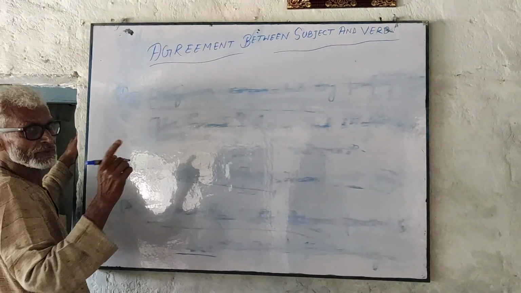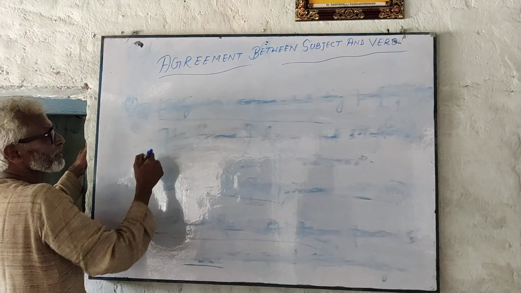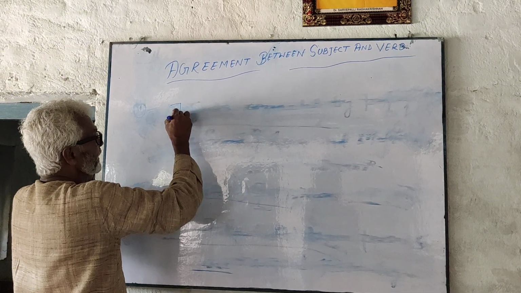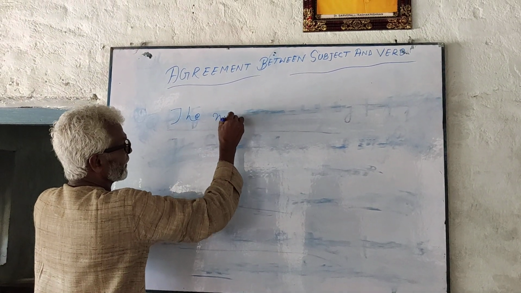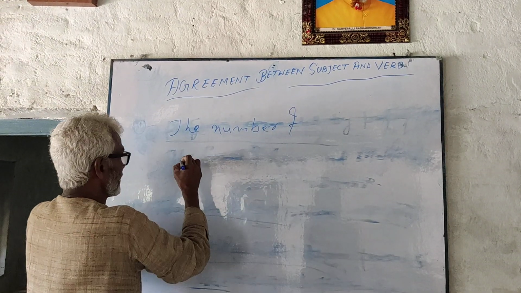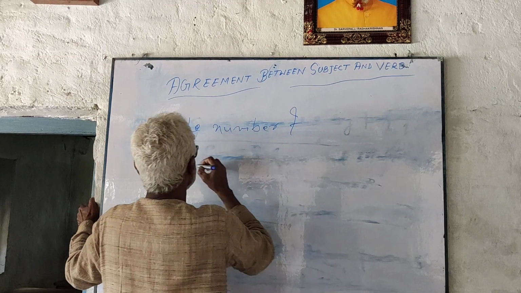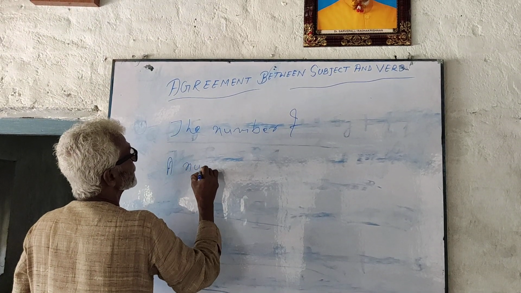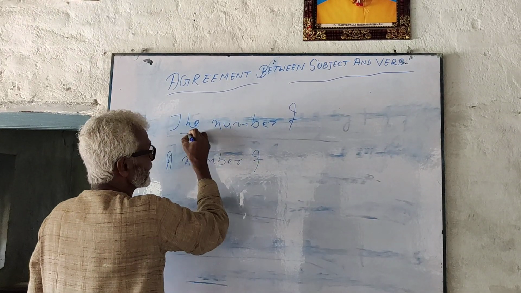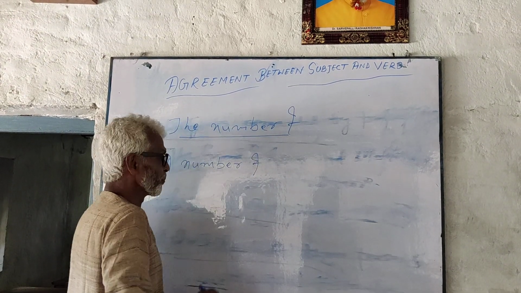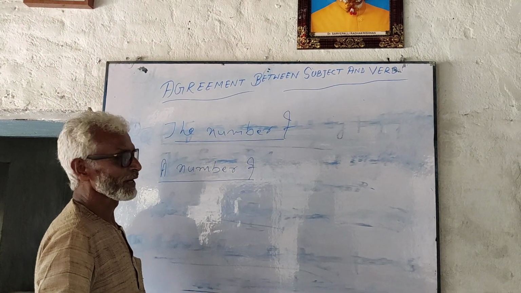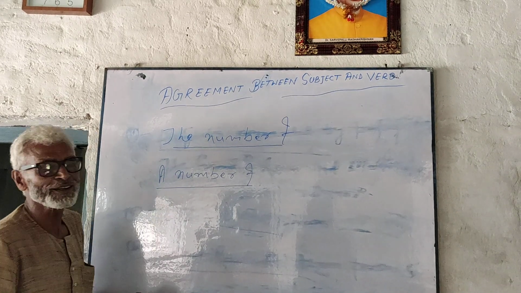There is an exception to this rule. This exception is the number of and a number of. The number means the number, but a number of is a phrase. It means more than one.